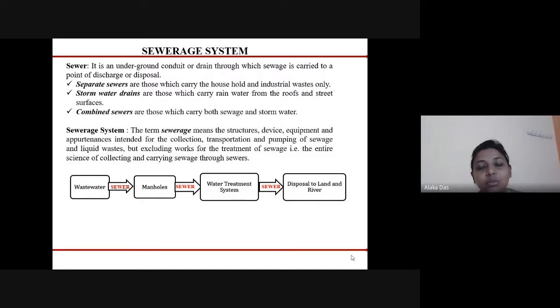Separate sewers are those which carry only the wastewater, which can be domestic wastewater or industrial wastewater. Stormwater drains are meant for carrying the rainwater from the roofs and the street surfaces. Combined sewers are those carrying both the sewage and the stormwater.